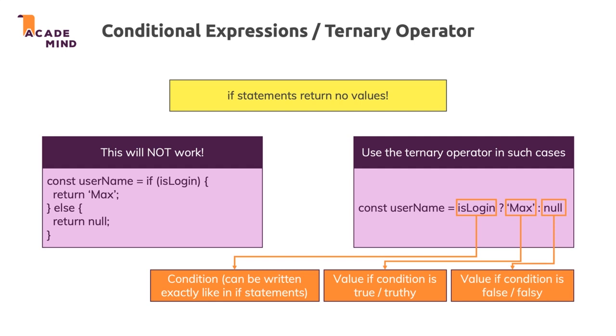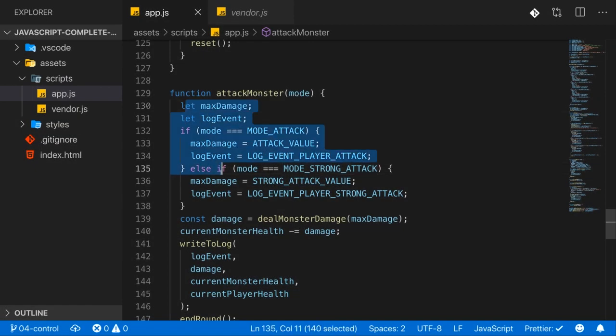So here we have the isLoggedIn condition, which probably is a boolean or some truthy or falsy value. And if that is true, we store max in username. If it's not true, I store null in username. This is a ternary operator in action. And we can actually use that in our code as well. We can change that code to not use this if statement.